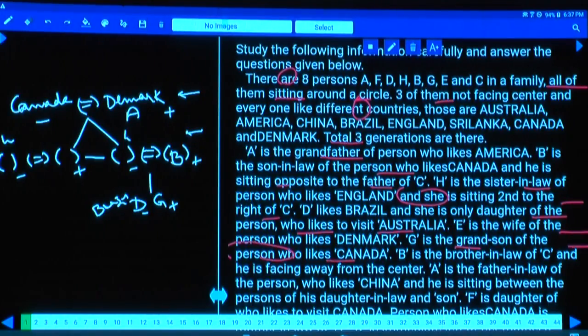B is the brother-in-law of C. As B is the brother-in-law of C, C must be here. B is the brother-in-law of C, and he is facing away from the center.